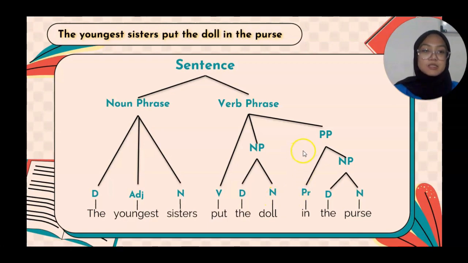And the last is the preposition phrase in here. It consists of "in" as a preposition and "the purse" as a noun phrase. So it makes "in the purse" a preposition phrase because "in" as a preposition is in the beginning of the sentence.